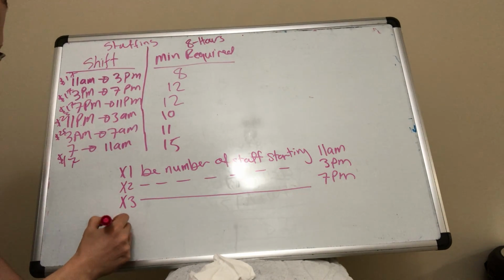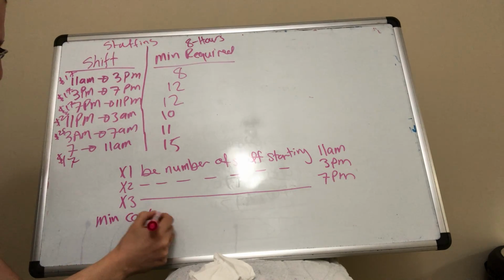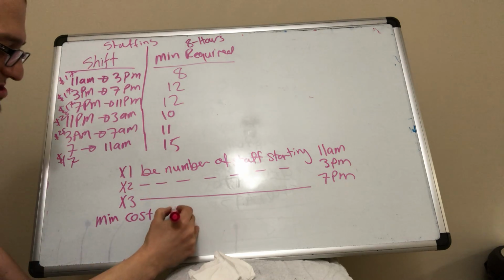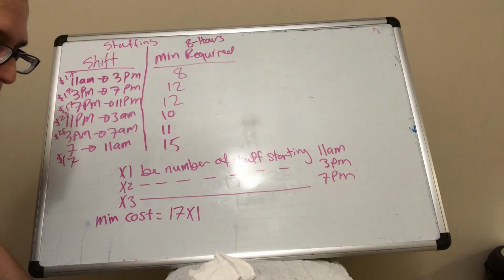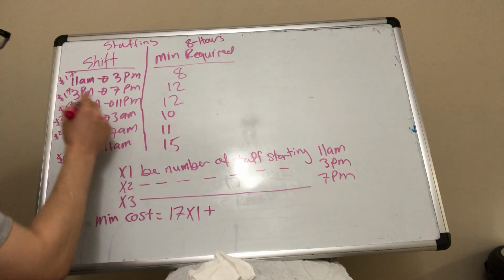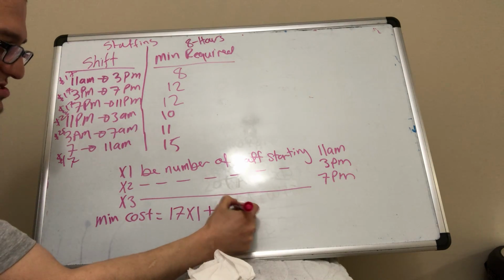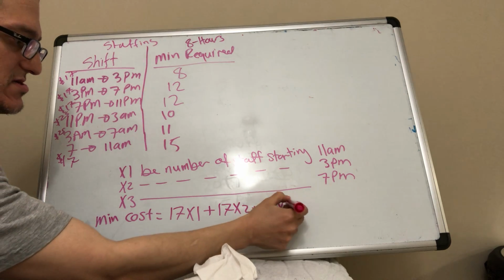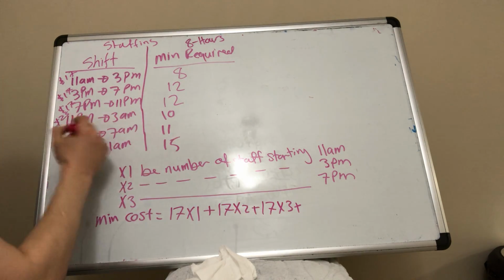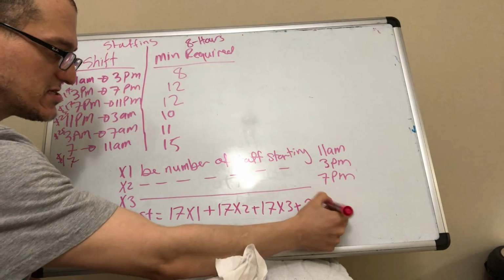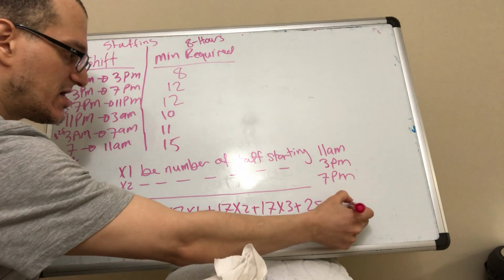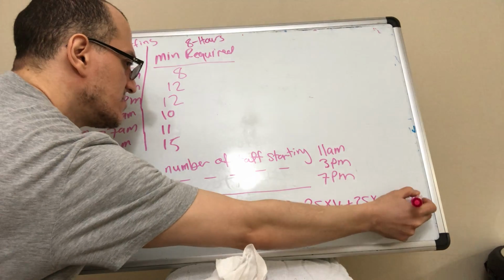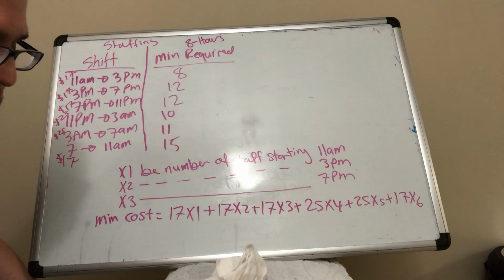So if you're minimizing cost, this group here, they will get $17 an hour. The group here will also get $17 an hour. Group here will also get $17 an hour. But the next two groups, this one will get 25, this one will get 25, and the last one will get 17.